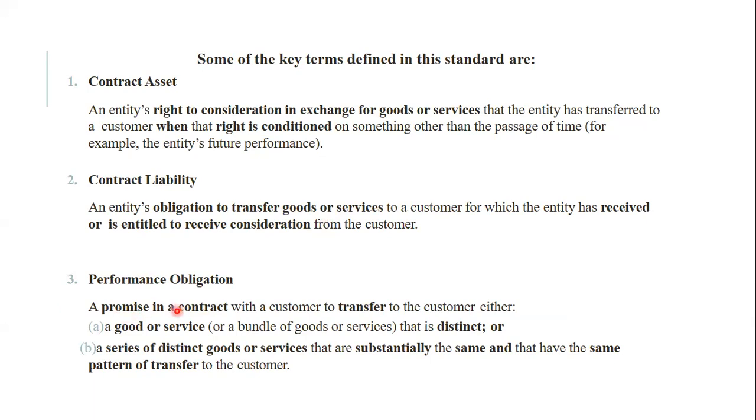A performance obligation is a promise in a contract with the customer to transfer to the customer either goods or services, or a bundle of goods or services, that is distinct, meaning they are separate. Every good or service is different from each other. Or a series of distinct goods or services that are substantially the same and that have the same pattern of transfer to the customer.